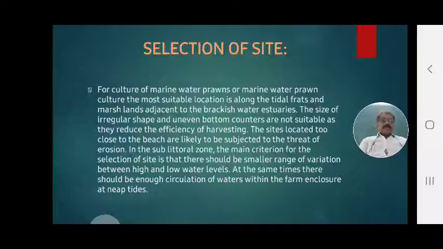So the areas to choose and select are tidal areas and marshland areas adjacent to the estuaries and brackish water. These are ideal and most suited.